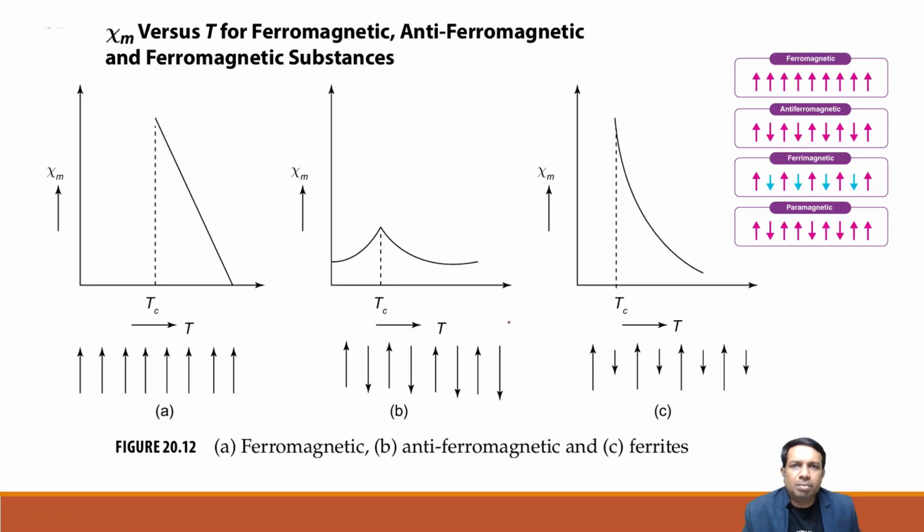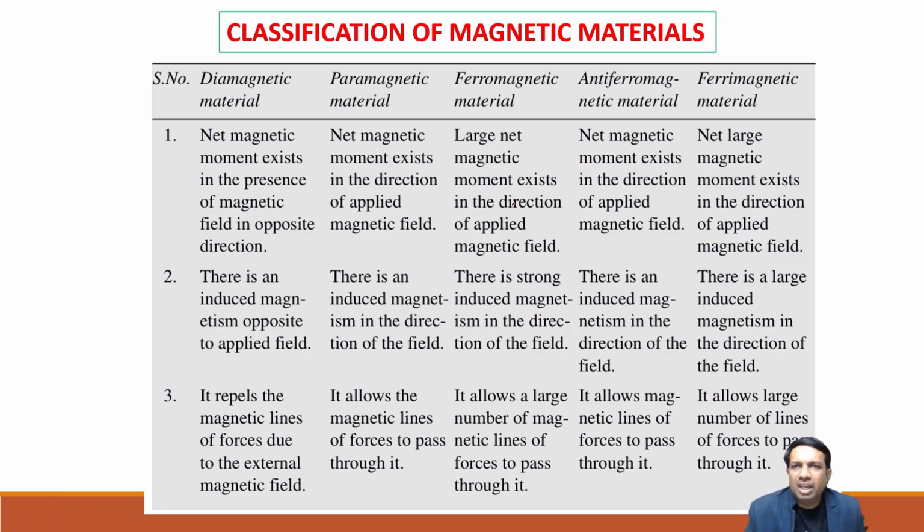These give the overall idea of how the temperature versus magnetic susceptibility graphs look, and the alignments of the spins as well. Now, in the exam, sometimes they will ask to compare the types of magnetic materials. In that scenario, we have to make a table with diamagnetic, para, ferro, antiferro, and ferrimagnetic materials. Then we have to compare each point.